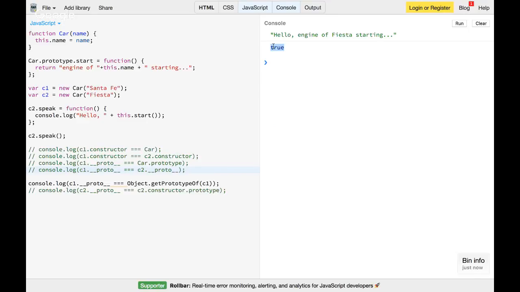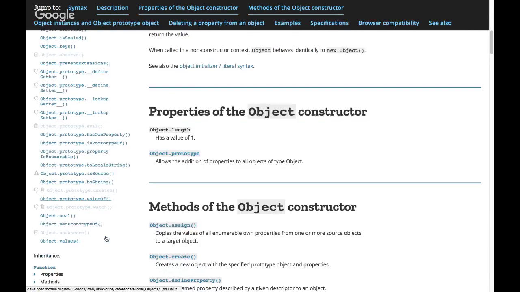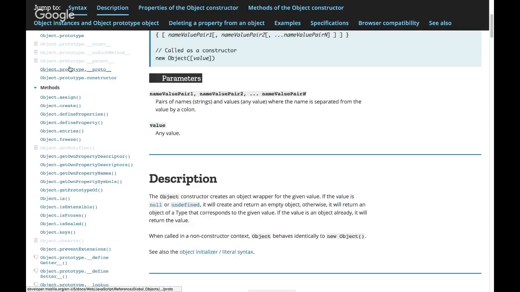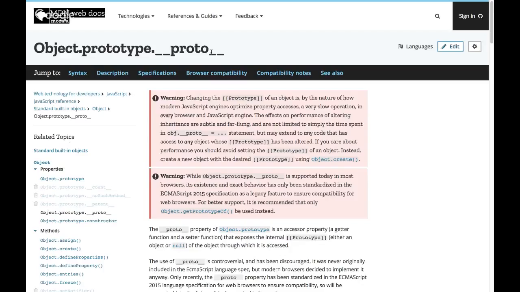We might not have looked into it, but if you go to the MDN documentation, you can see the property Object.prototype.__proto__, and there is an internal linkage which is the [[Prototype]]. So these are all already there.